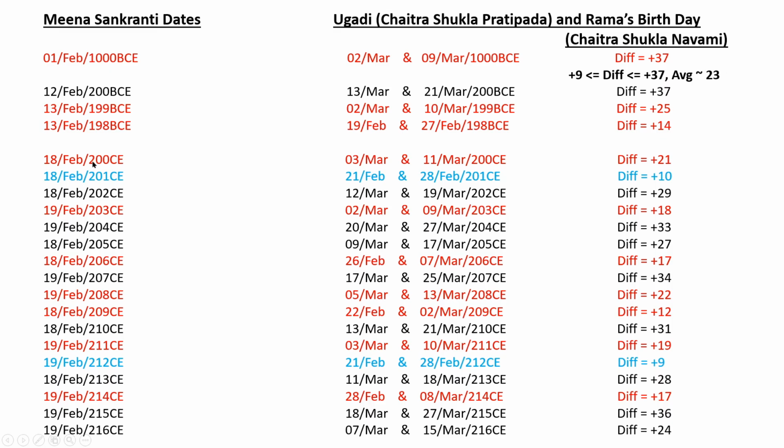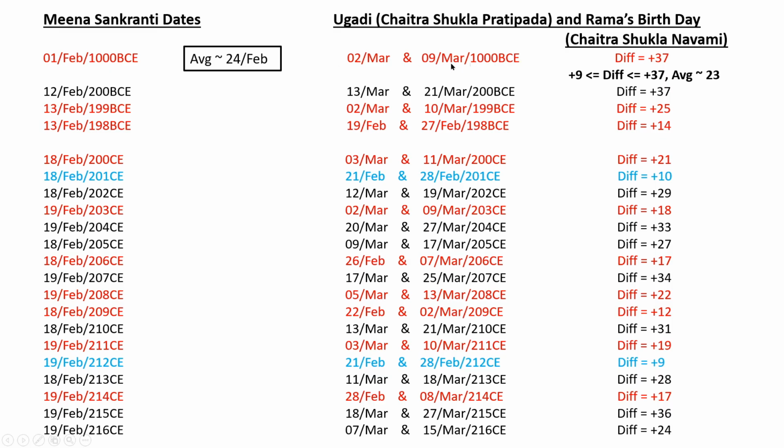Average gap as in over the long years, say if we consider 40-50 years, there will be an average of about 23 days gap between the Meena Sankranti and the Rama Navami. So if the sun is entering Pisces around 1st February, which happened during 1000 BCE, the average day of Ram Navami will be 24th February.